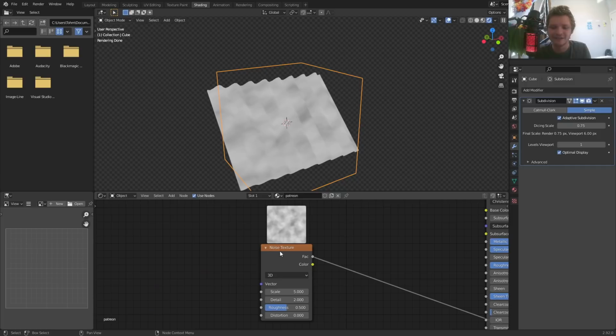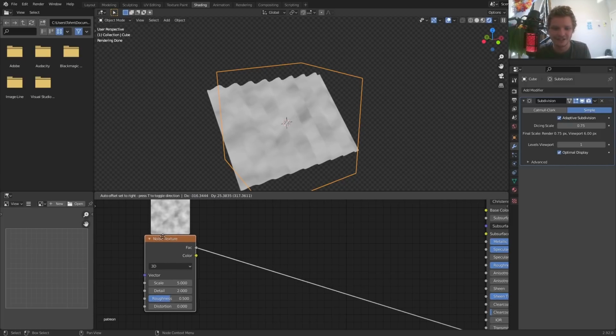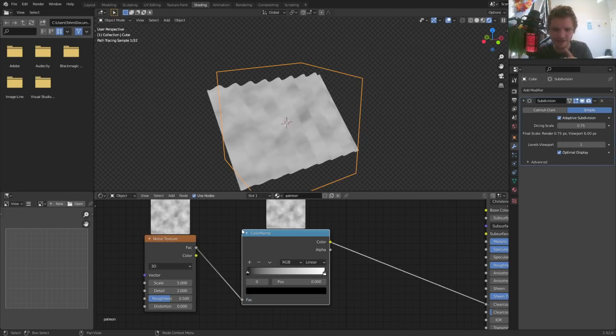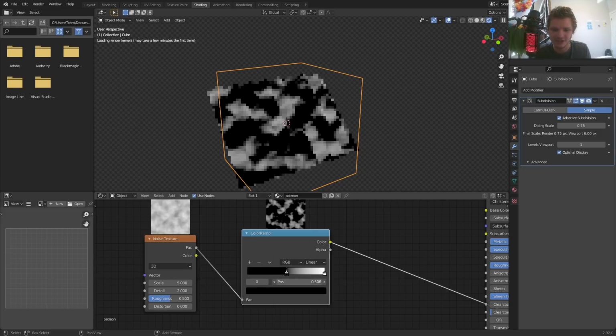Okay, we have the noise texture. We want this to generate areas of rust and not rust. The first thing I'm going to do is take this and send it through a color ramp. This is a good way to increase the contrast of these areas. Now we can see which areas are which, so you can think of white as metal, black as rust.